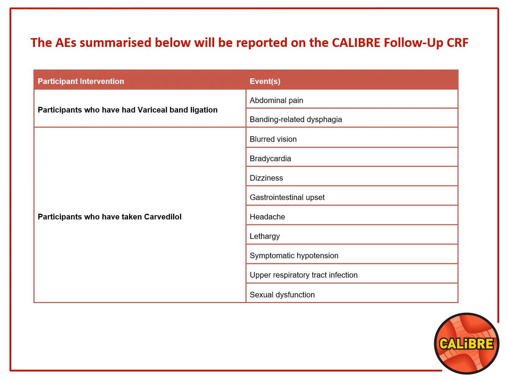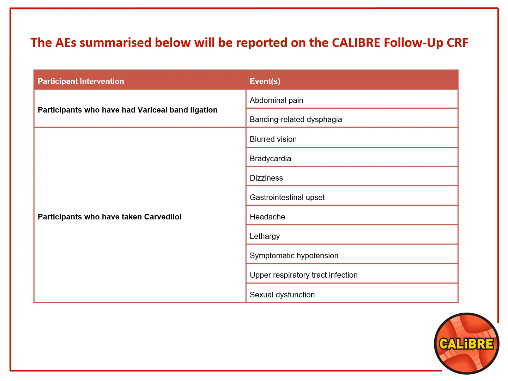So the next slide is more of AEs, in a similar fashion. SAEs that are non-expedited should be captured on the 4 weeks for the carvedilol arm, 6 and 12 months. For the AEs, it's exactly the same: the 4 weeks on the carvedilol arm, 6 and 12 months on the CRFs. So for participants who have had variceal band ligation, for instance, we believe they will have abdominal pain, banding-related dysphagia.